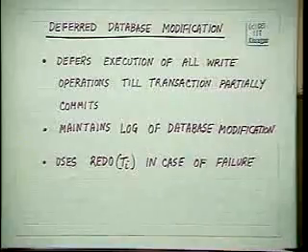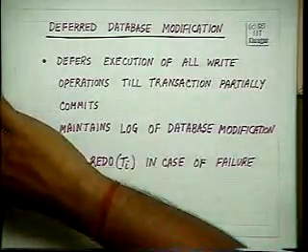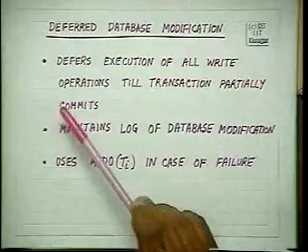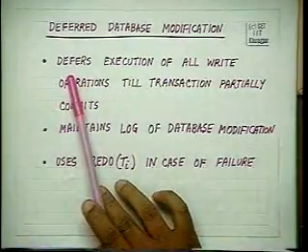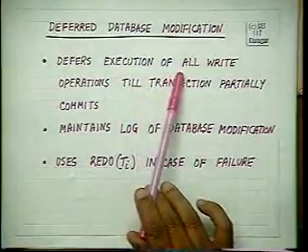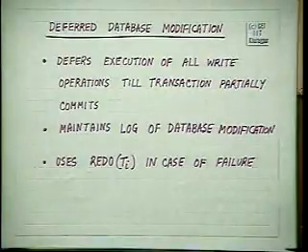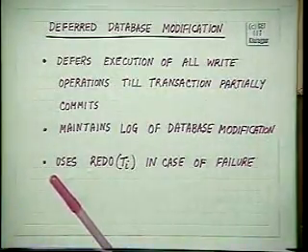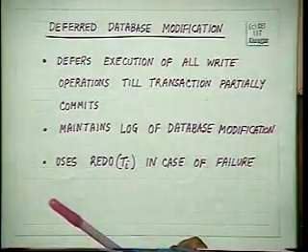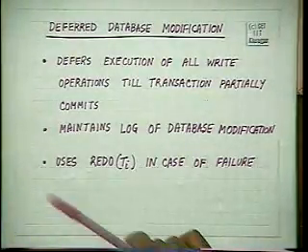The first type of database modification, or database updation, is this. It defers execution of all write operations till the transaction partially commits. A transaction is executing. The write operations are actually supposed to write onto the memory, and we have got two types of variables. If you see A and B, we have got two types of variables.